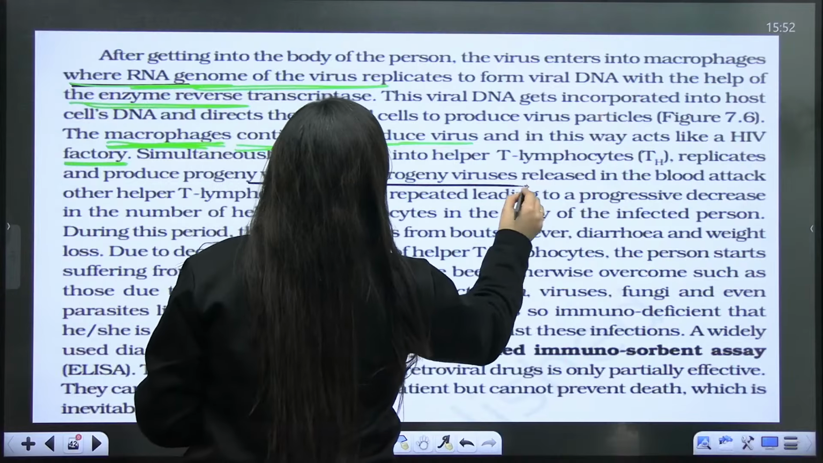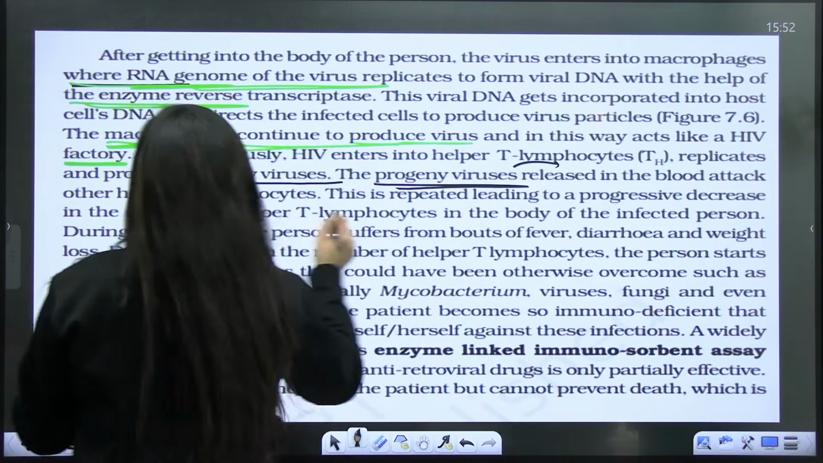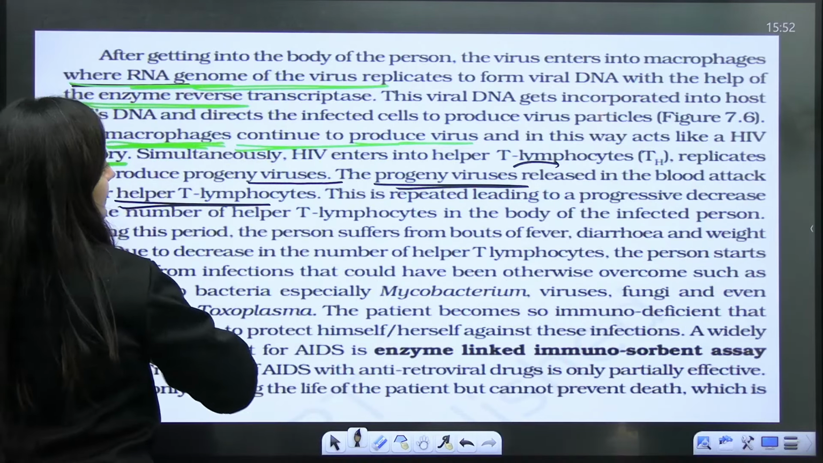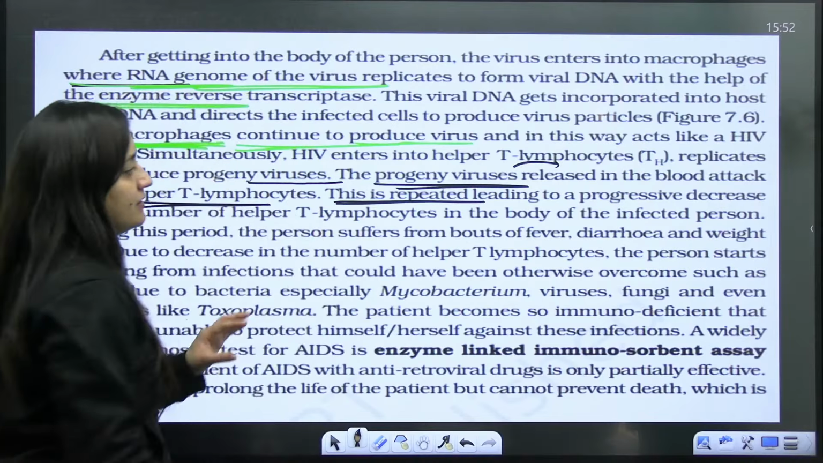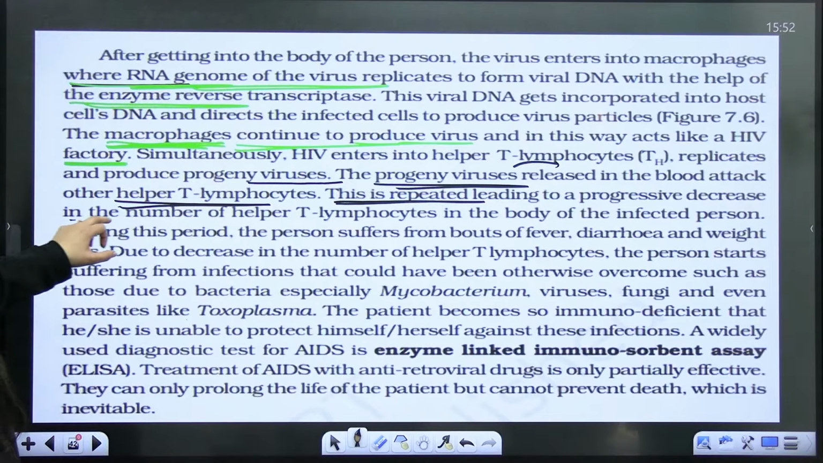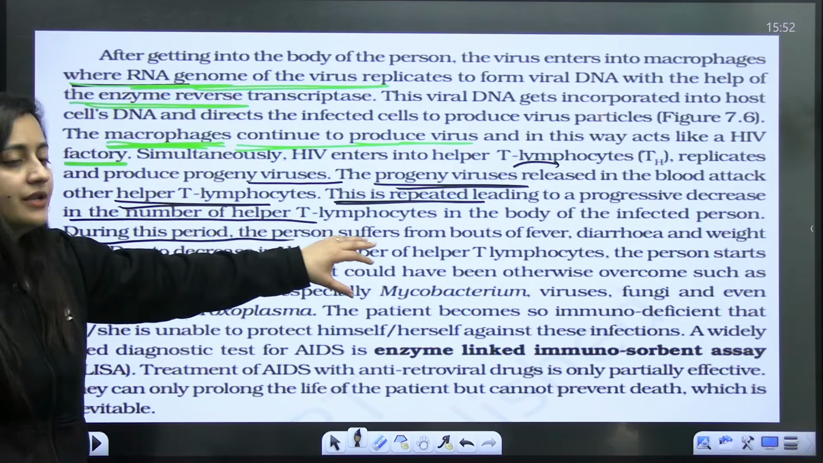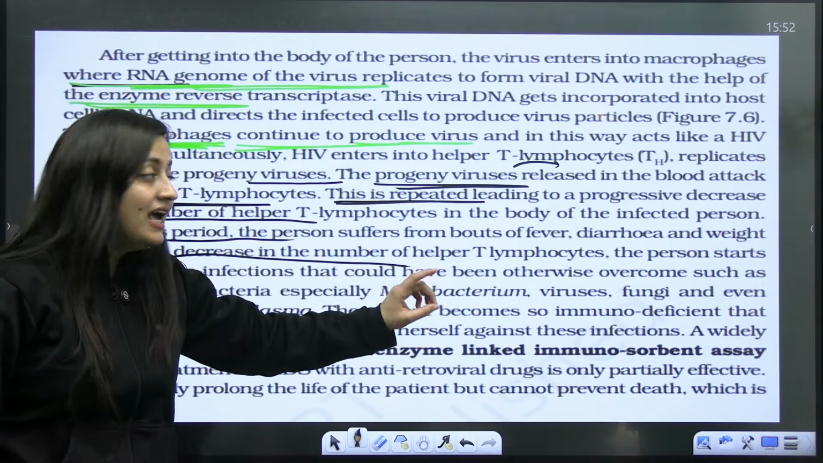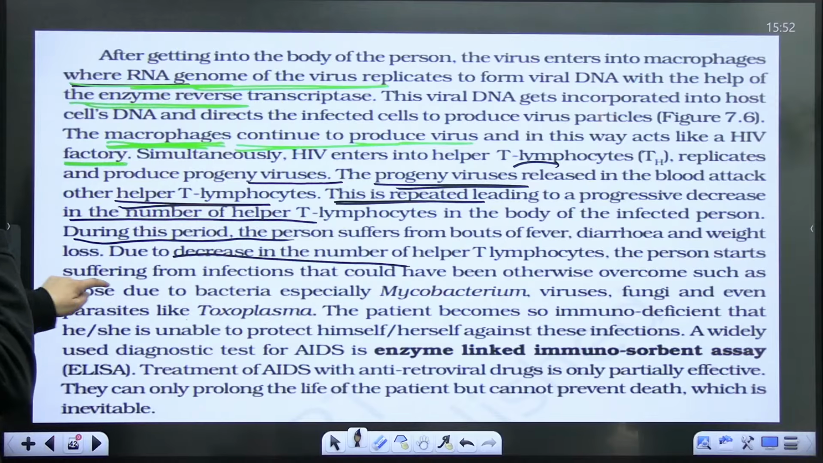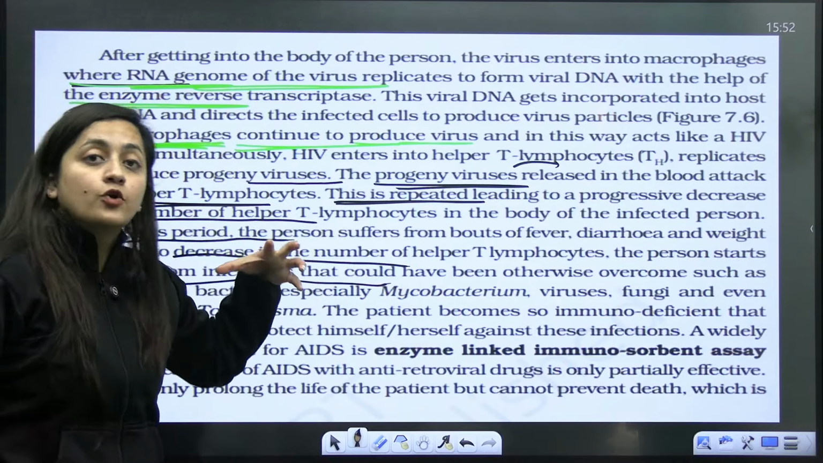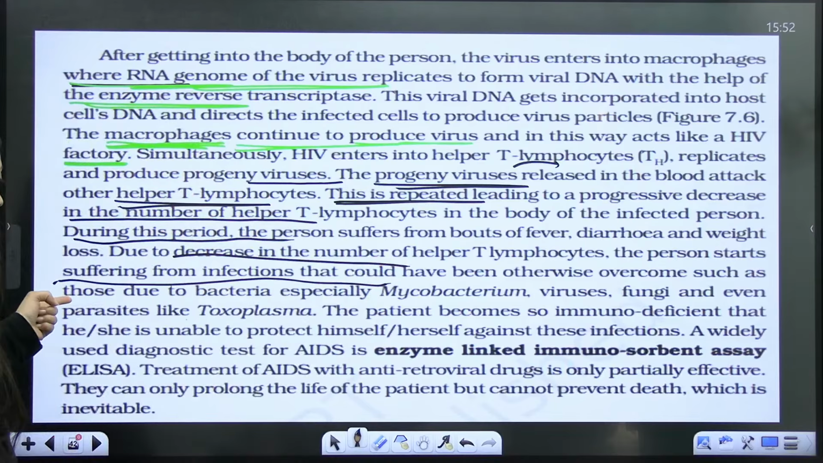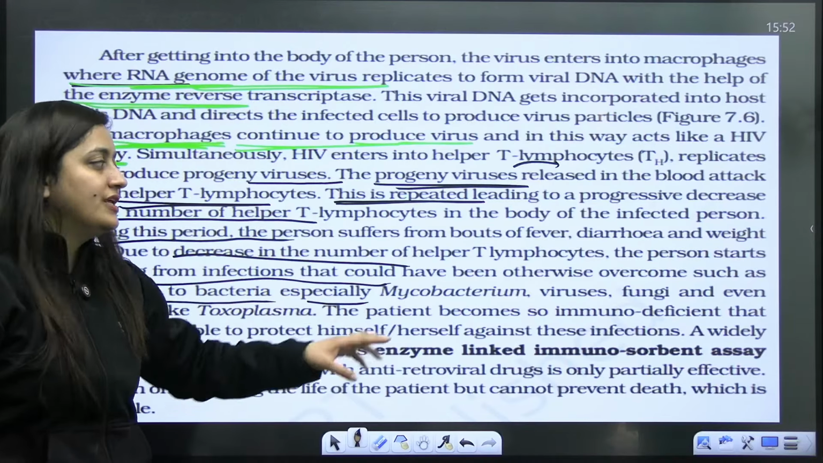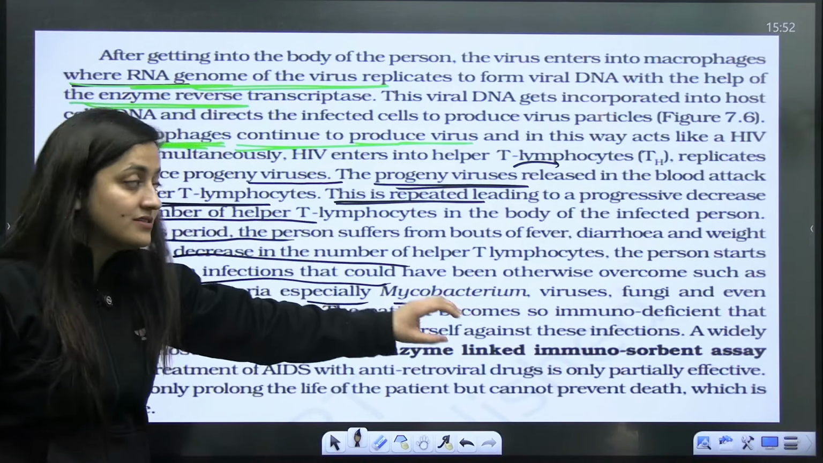The progeny viruses will be released into the blood. They will attack other helper T lymphocytes. This is repeated, leading to a decrease in the number of helper T lymphocytes in the body. During this period, the person suffers from bouts of fever, diarrhea, weight loss, and due to the decrease in the number of helper T lymphocytes, the person starts suffering from infections that could otherwise have been overcome, such as those due to bacteria, especially mycobacteria, viruses, and fungi.